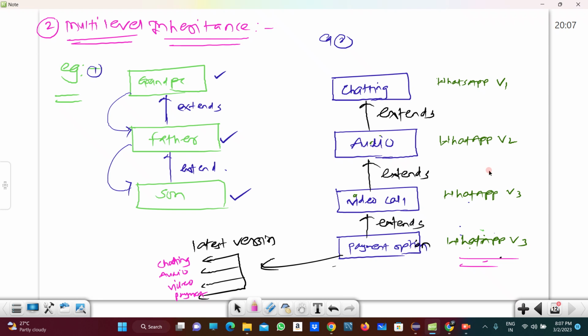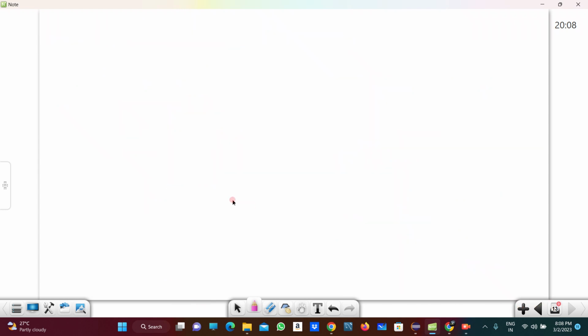So what happens in multi-level inheritance? I am writing the definition first, and after that we will see the program of multi-level inheritance.